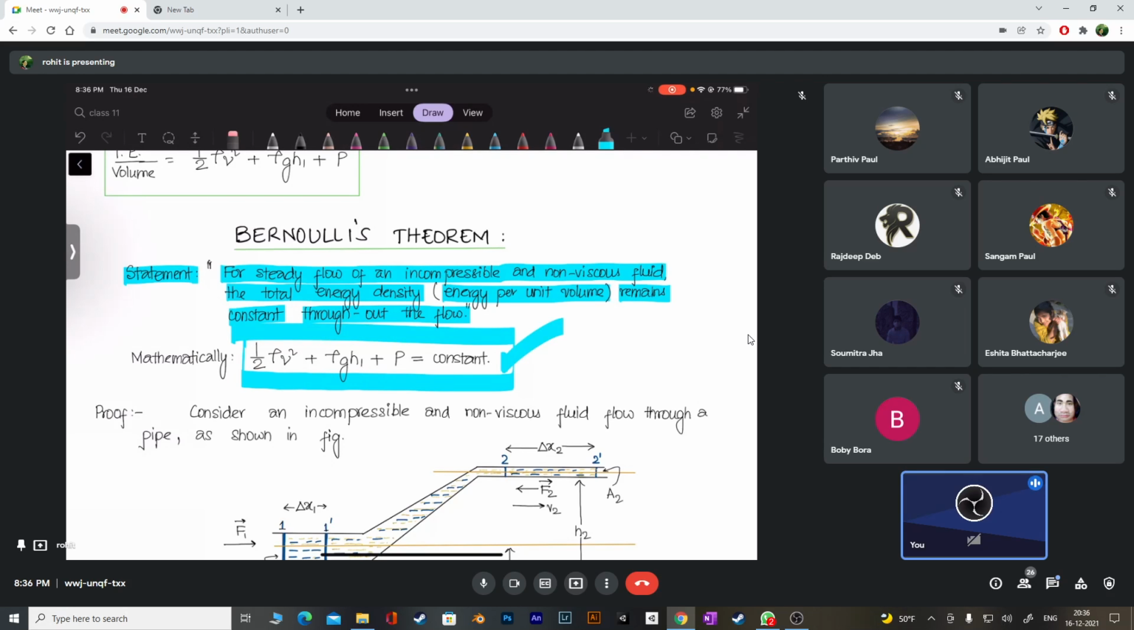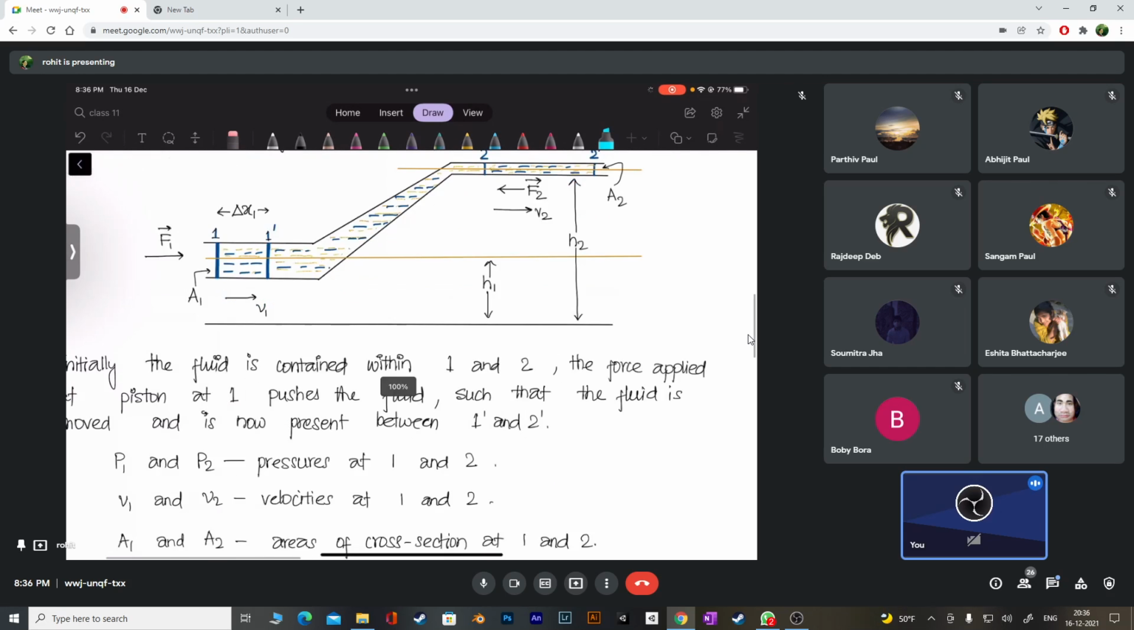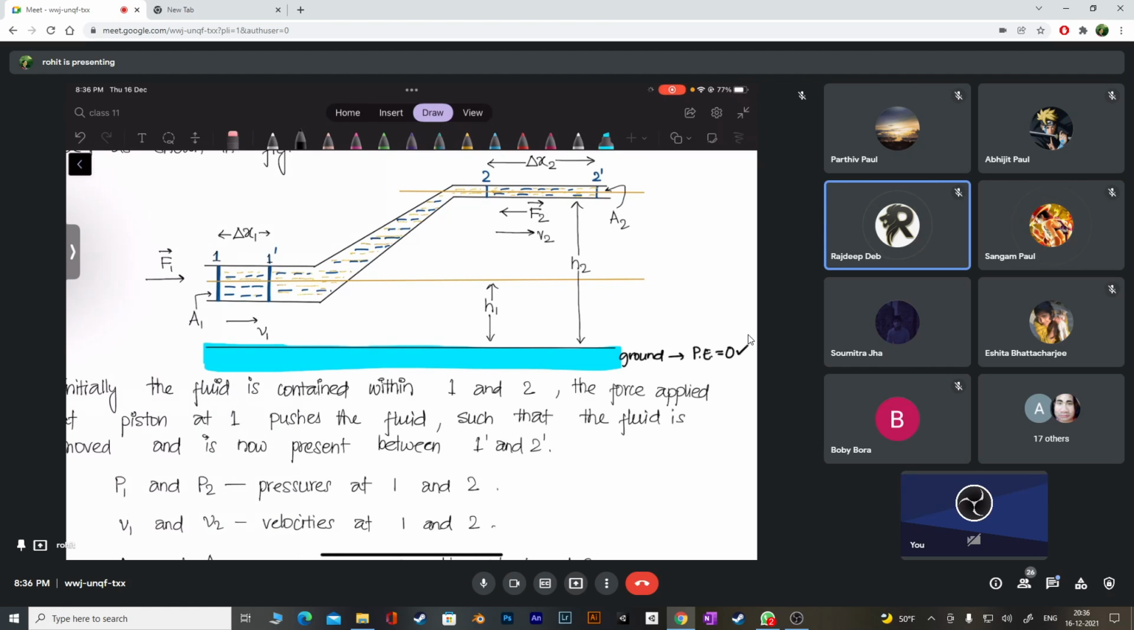Now we are going to prove it. For that I have this diagram. Check whether it's making sense or not. I'm going to speak slowly. Please check. The first thing is, this is the ground level. Just check, guys. Ground level is clear, no? What is the potential energy at this level? It is equal to 0. Everybody knows this one. All the height measurements we will make from this level.